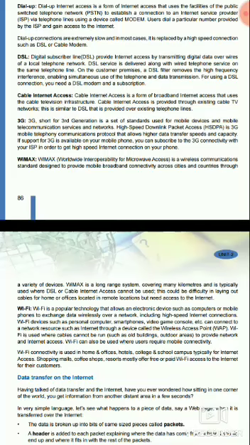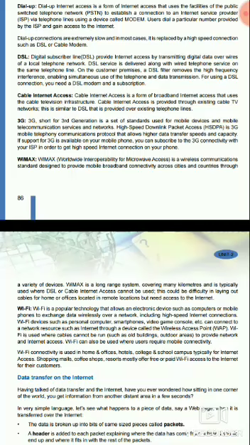So in remote locations that are not within reach of cables, at those places we use WiMAX for internet connectivity. The range of WiMAX is very long, it can cover many kilometers.